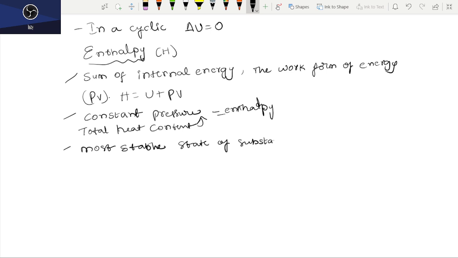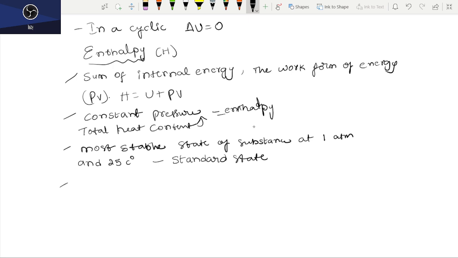Along with that, at 1 atmospheric pressure on the mercury scale, and the temperature must be 25 degrees, right? It is known as the standard state of a matter or a system. This standard state is very useful for the production of energy.